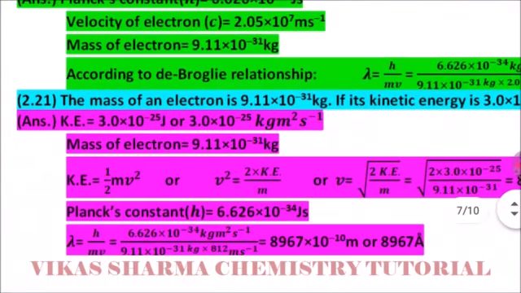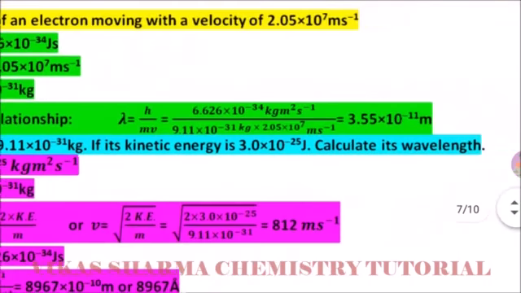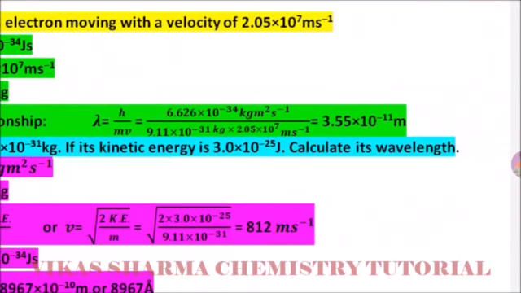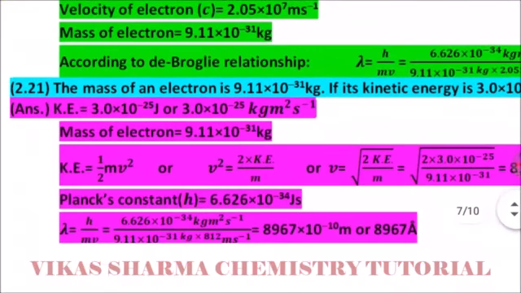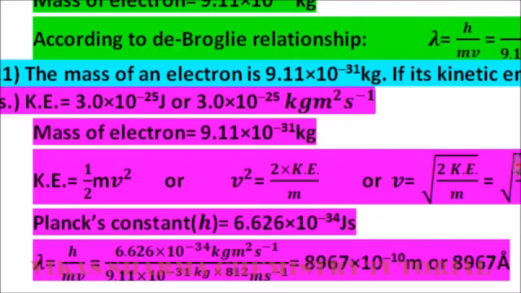Another question, 2.21. The mass of the electron is given as 9.11 into 10 to the power minus 31 kilogram. If its kinetic energy is 3 into 10 to the power minus 25 joule, calculate its wavelength. So this question is solved by this method. Kinetic energy is given as 3.0 into 10 to the power minus 25 joule, or 3 into 10 to the power minus 25 kilogram meter square per second.